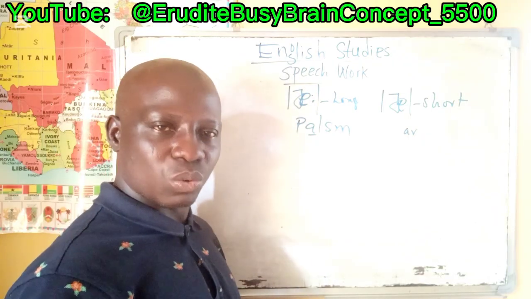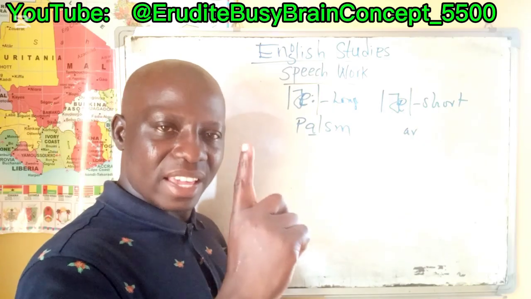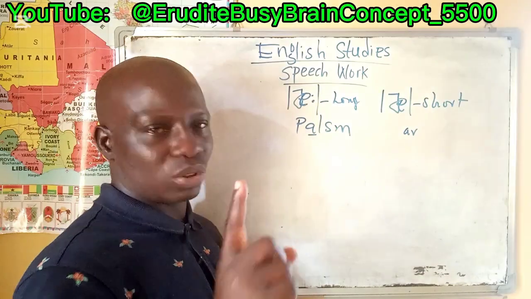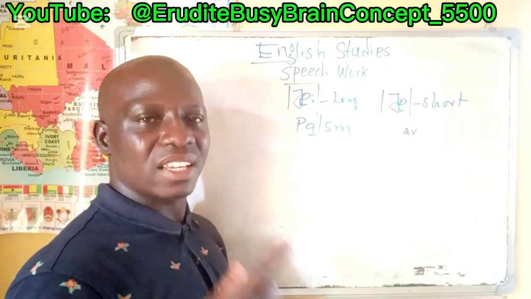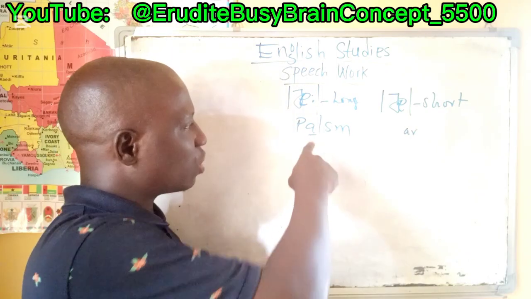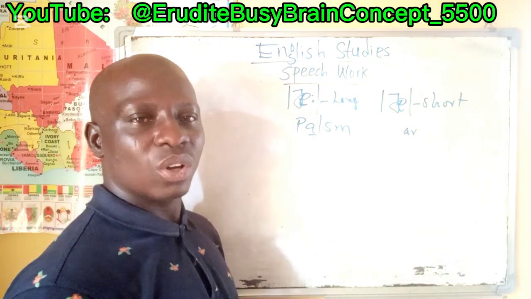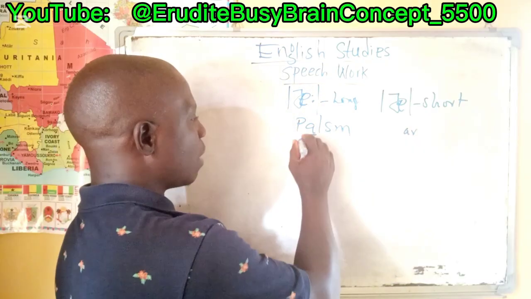Not all English words where we have the letter A in the word that is short A. There are certain English words where we have just A and it is what? Long A.